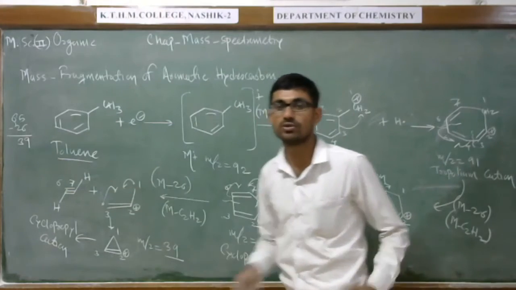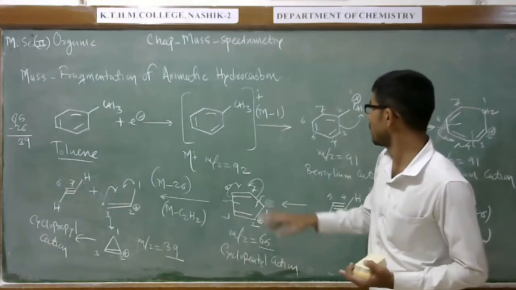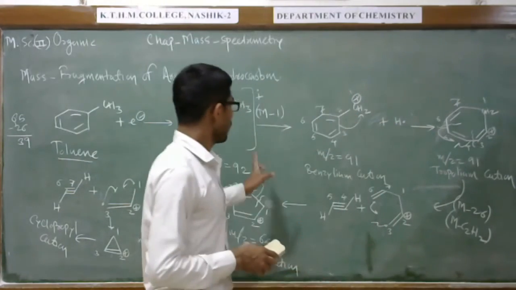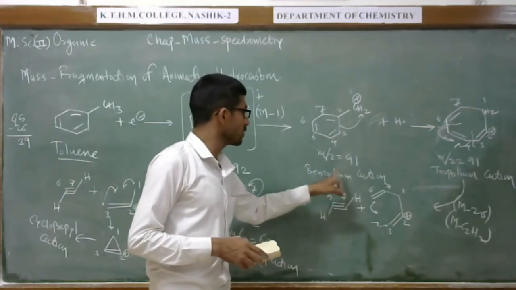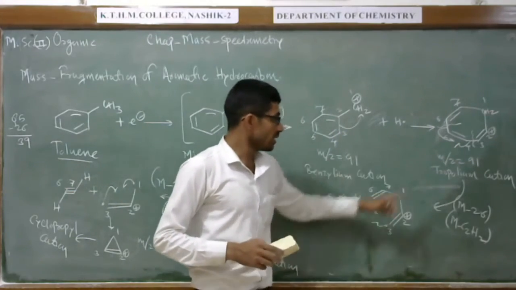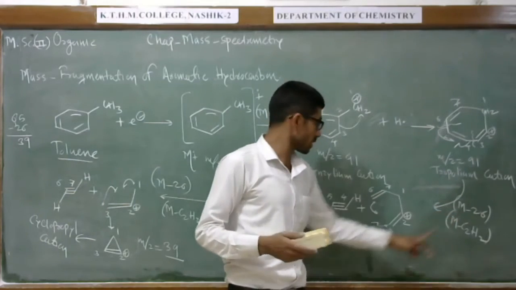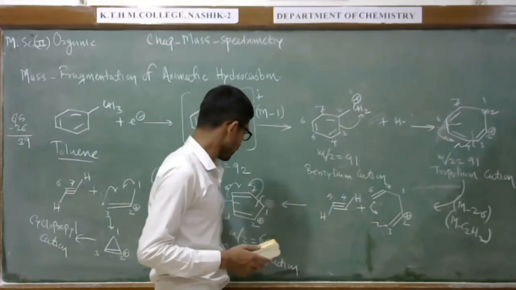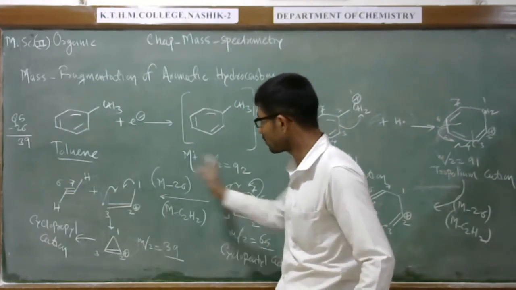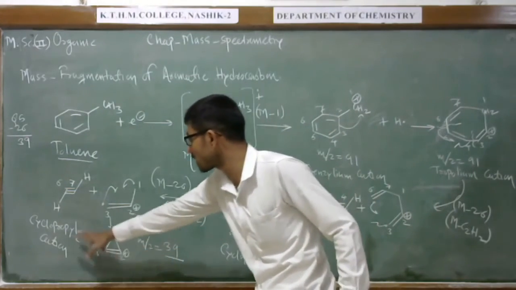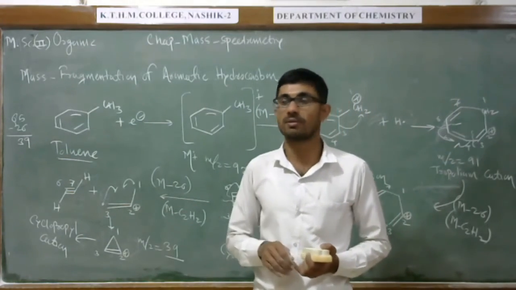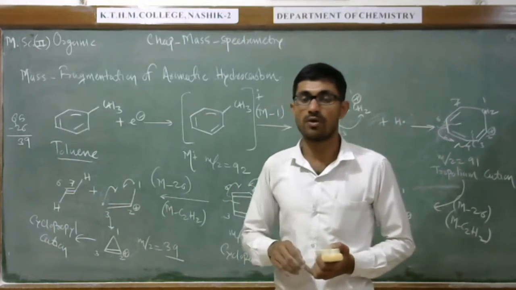Toluene compound shows the peak at mass to charge ratio 92 firstly because of the molecular ion peak. The molecular ion peak loses hydrogen. We get the benzene cation, also known as the tropylium cation, 91. After that, you have to lose 26. Losing 26, we get the 65 cyclopentene cation, and that cation further loses 26, giving 39, which is the cyclopropyl cation. So all these cations have to be shown during mass fragmentation of toluene compound.